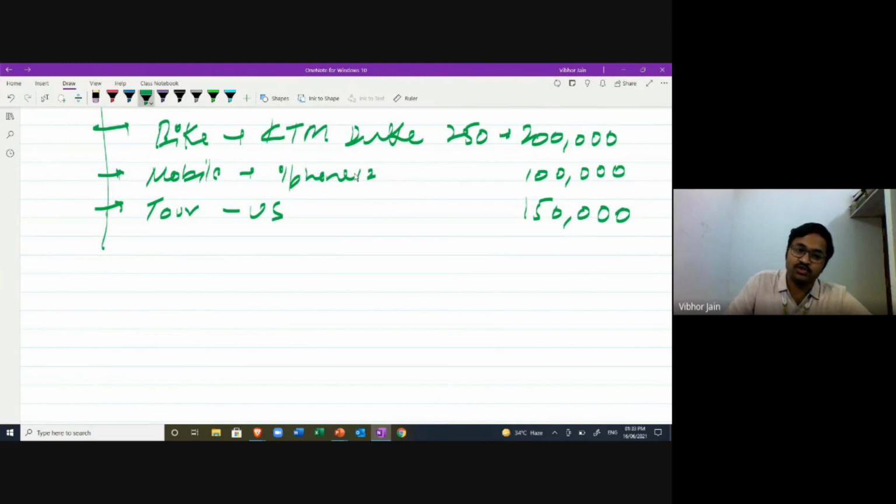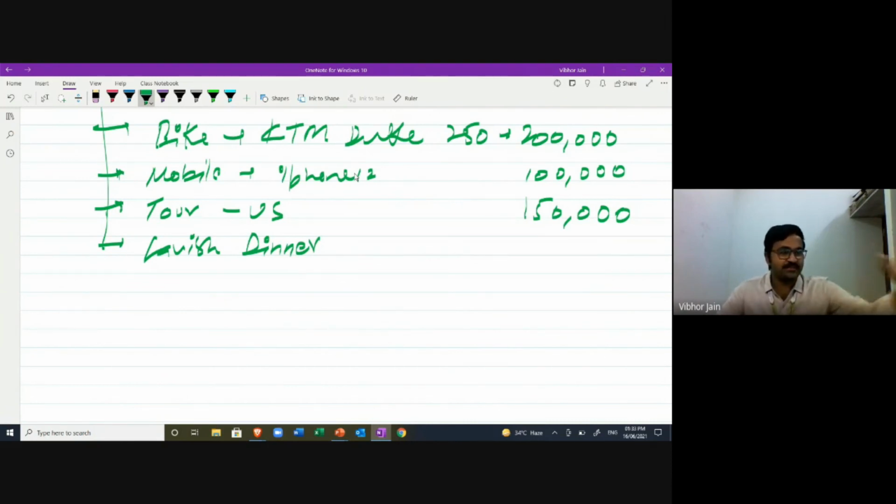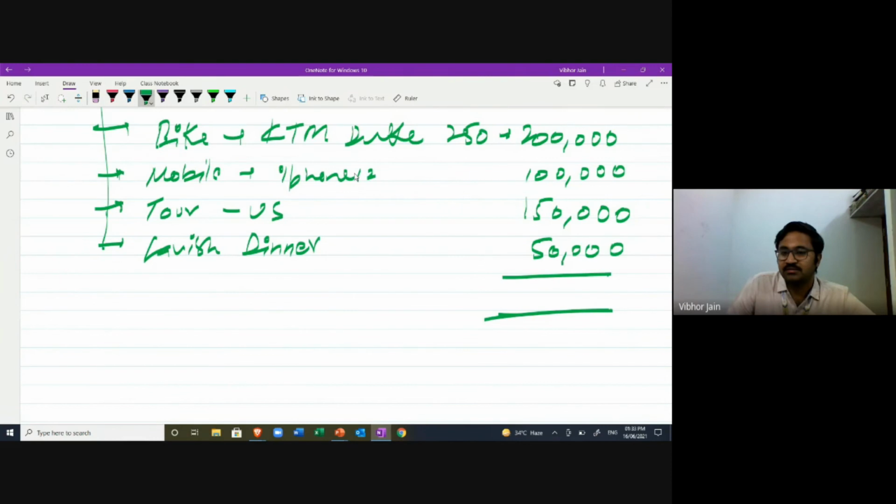And sir, since you are being so nice and have given me this amount, I'll give you a lavish dinner. I'll throw a small party for all my classmates, all my faculty and my department, and that is going to cost me 50,000 rupees. And this is the classification and distribution of the 5 lakh rupees, and this is how I will spend the money. And Mr. A is like, okay, sir, I can spend.